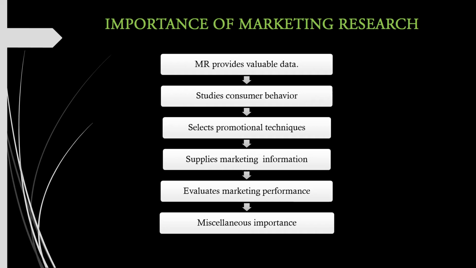Also, it supplies market-related information which helps a company evaluate its marketing performance. And lastly, it can also serve miscellaneous needs, helping in making a final decision or in dealing with a problem being faced.